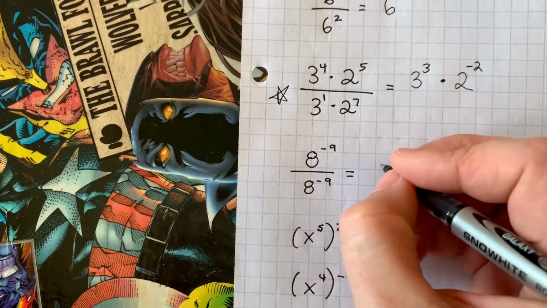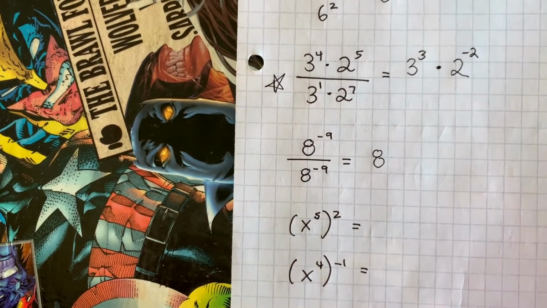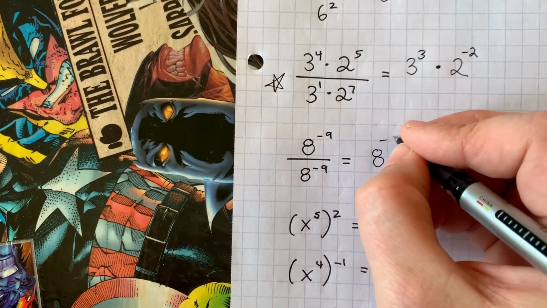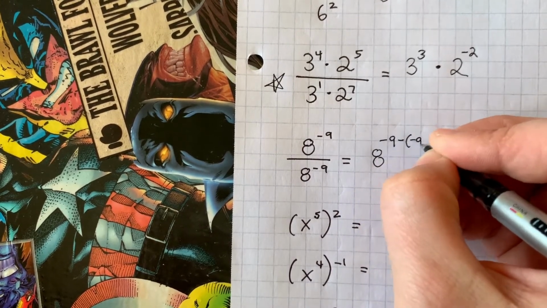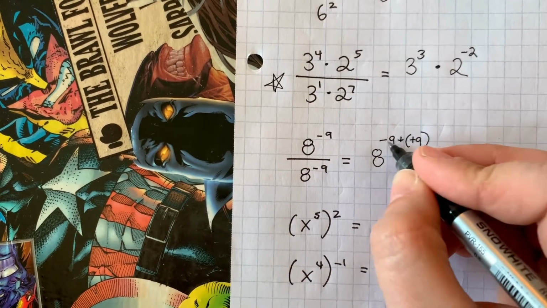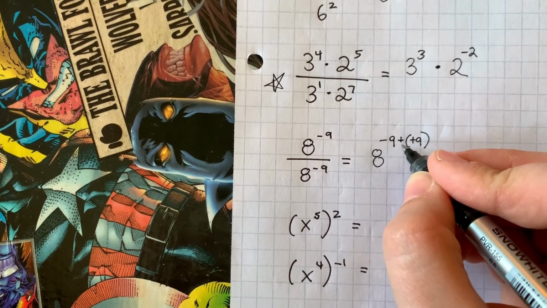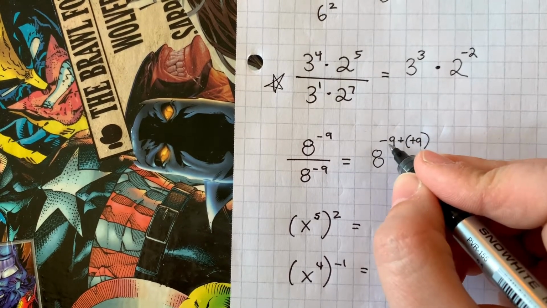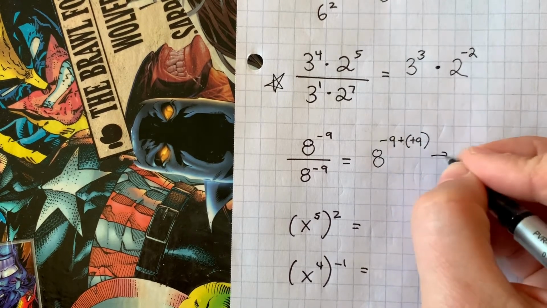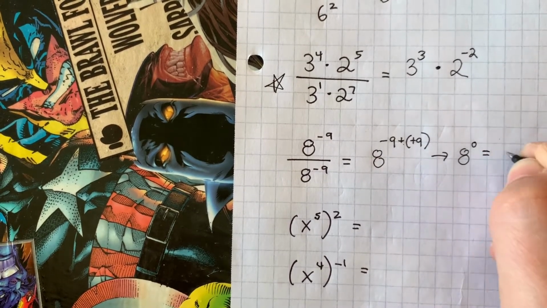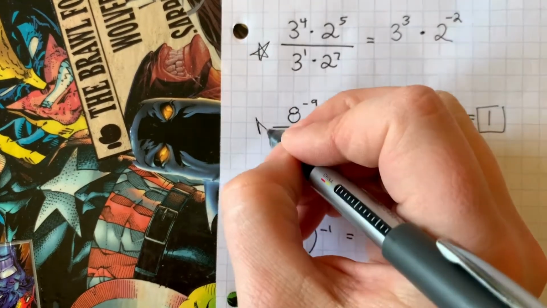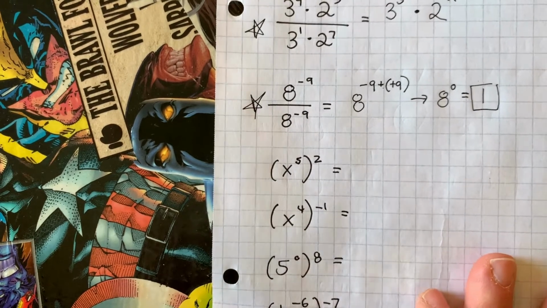All right, so again, I'm going to keep my base. We're dividing powers. So -9 minus -9. Not -18, my friends. -9 minus -9 becomes -9 plus 9, which gives you 8 to the 0 power, which just equals 1. I'm going to put a star by that because I have a feeling some people might make a mistake.